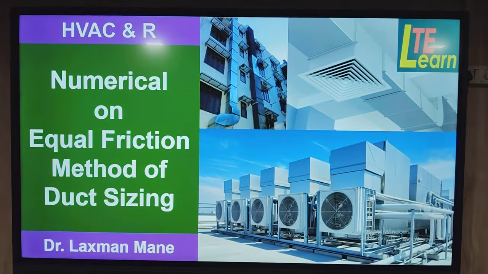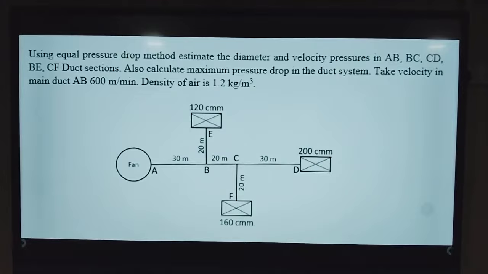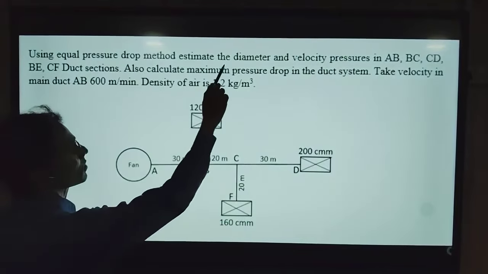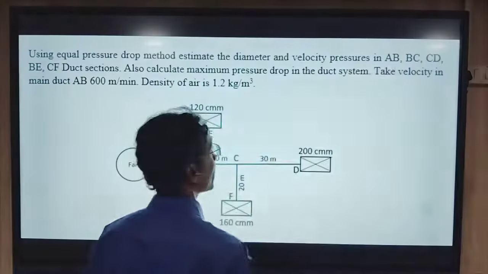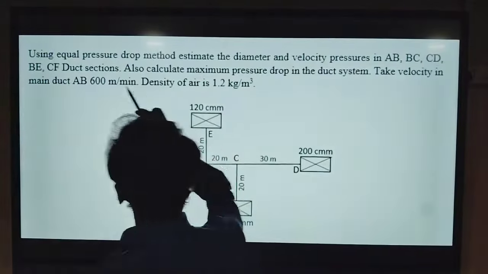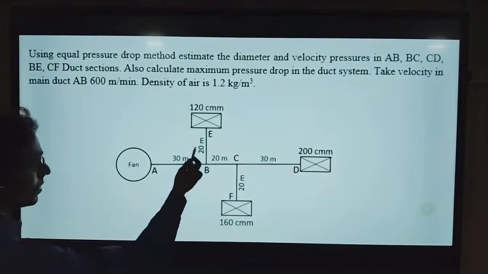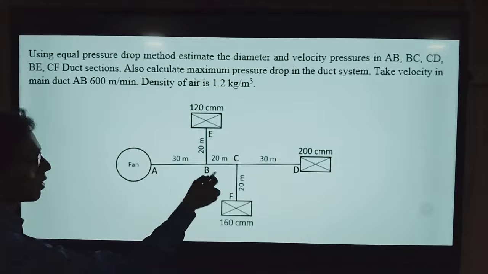Let us see the statement of the numerical. Using the equal pressure drop method, estimate the diameter and velocity pressures in the AB, BC, CD, BE and CF duct sections. This is a flow diagram of the air passing through the duct.